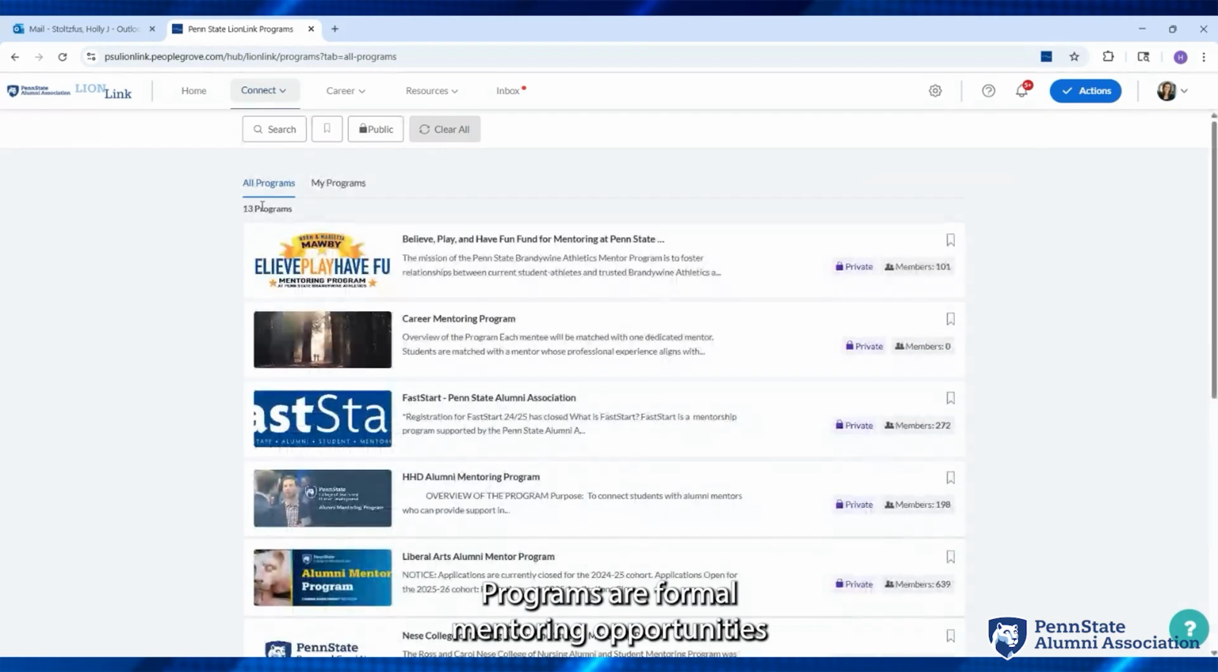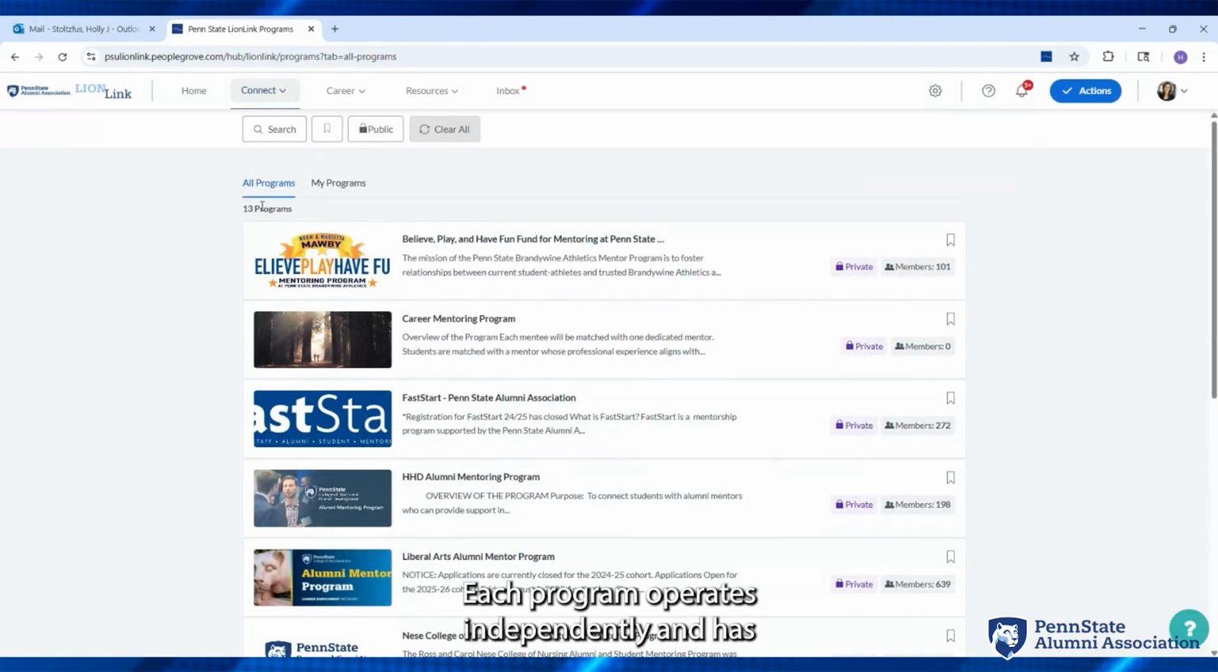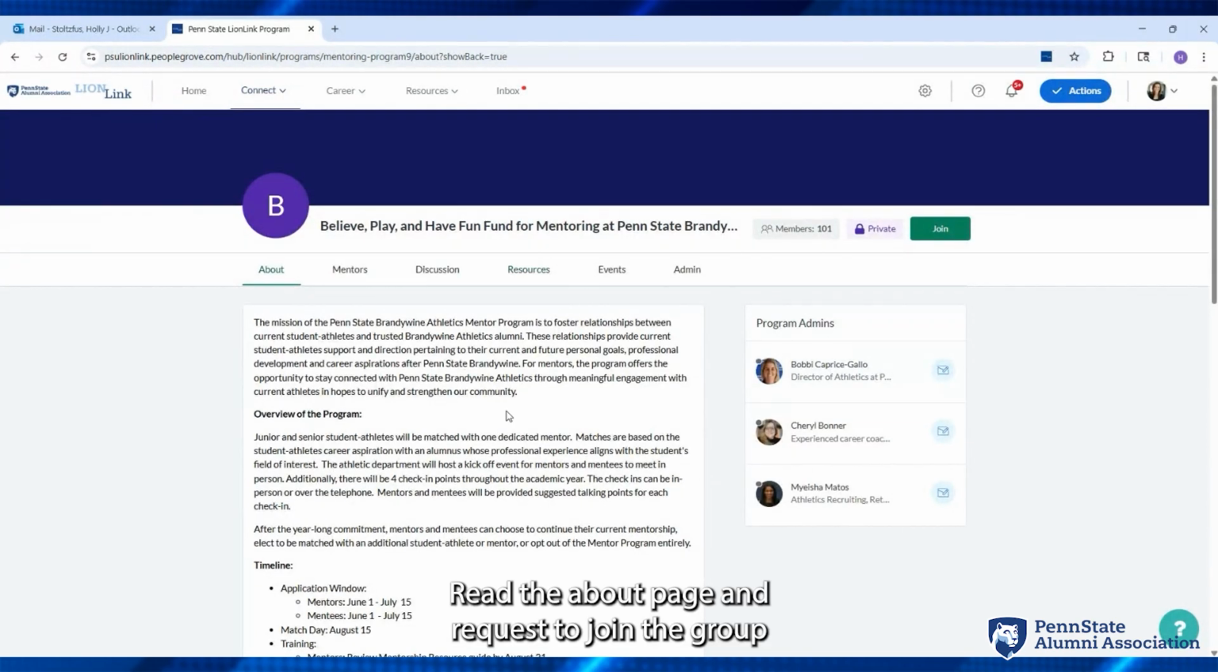Programs are formal mentoring opportunities where you can join and be paired with an alumni mentor or student mentee. Each program operates independently and has specific criteria based on the goal of each program. To learn more, select the program of interest, read the About page, and request to join the group using the green Join button.